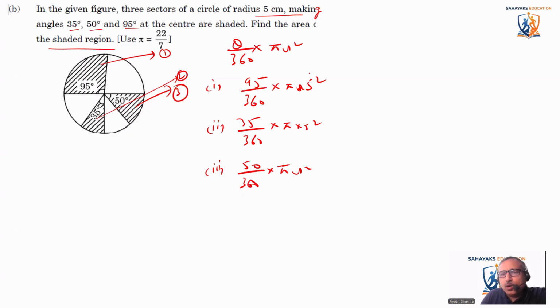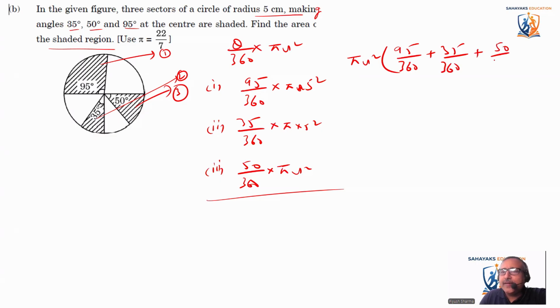So we are calculating all three and then we are adding it. So when we add it, pi r square is common. What is left? 95 by 360 plus 35 by 360 plus 50 by 360. Okay, so let's put the values now. 22 by 7 into r square is 5 into 5. And we add it: 95 plus 35 is 130, 130 plus 50 is 180, by 360.